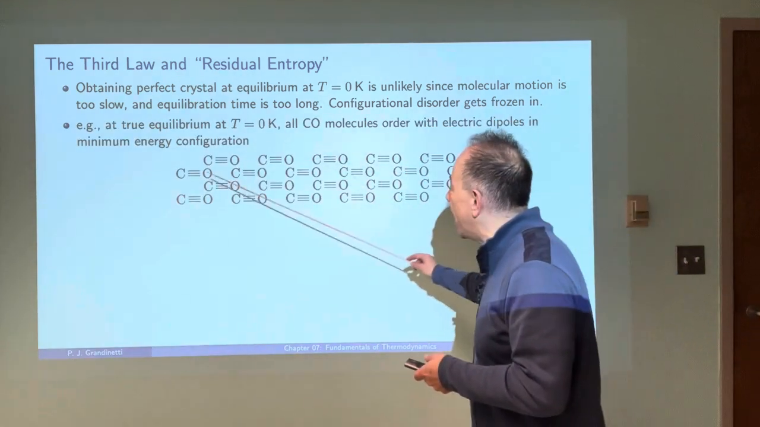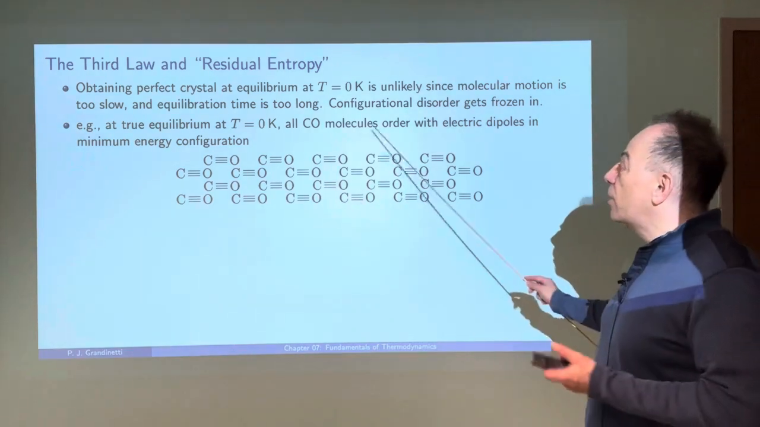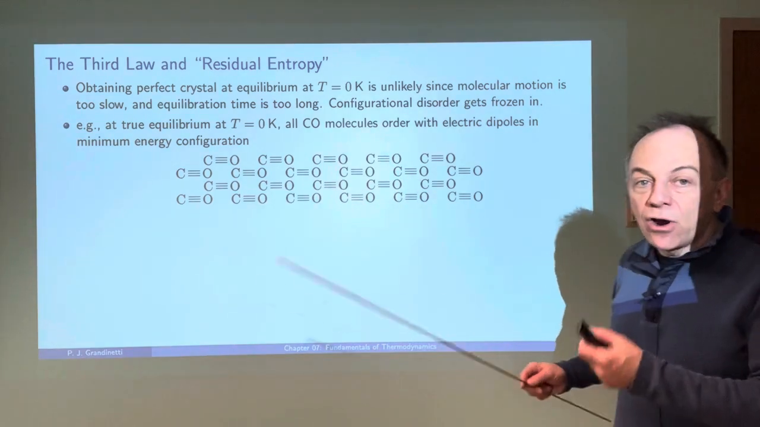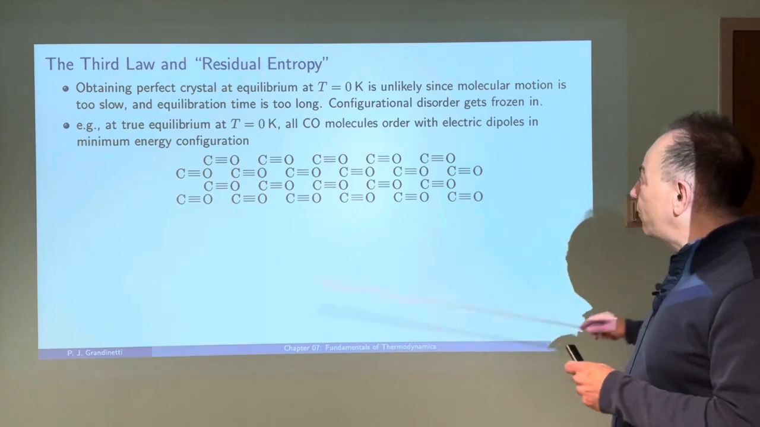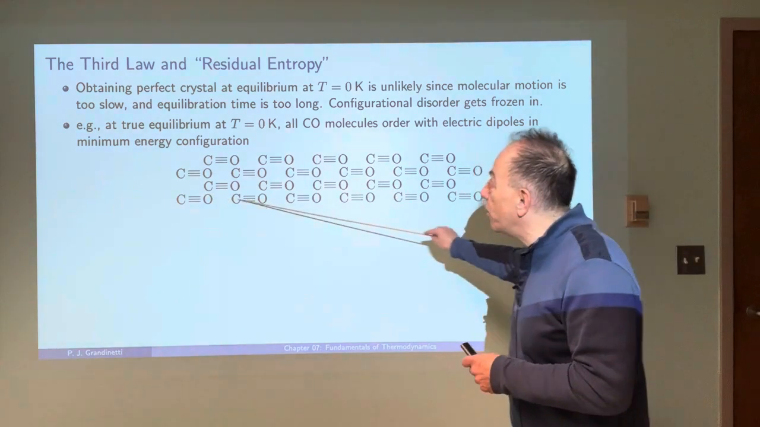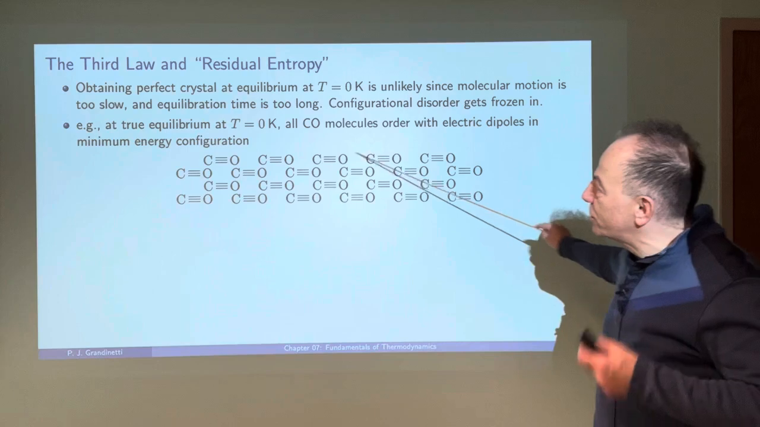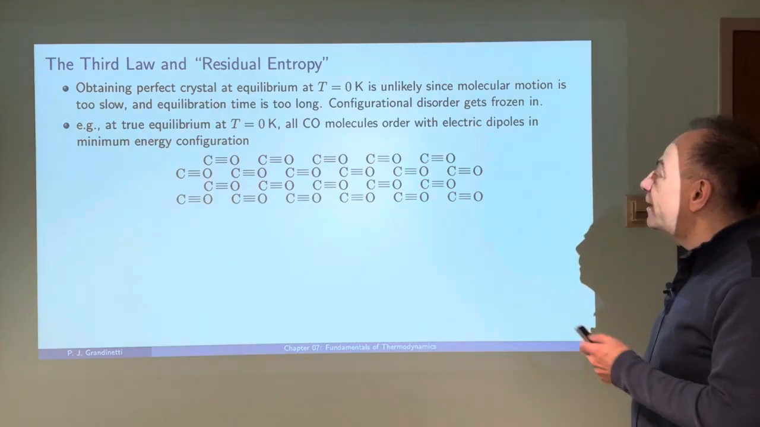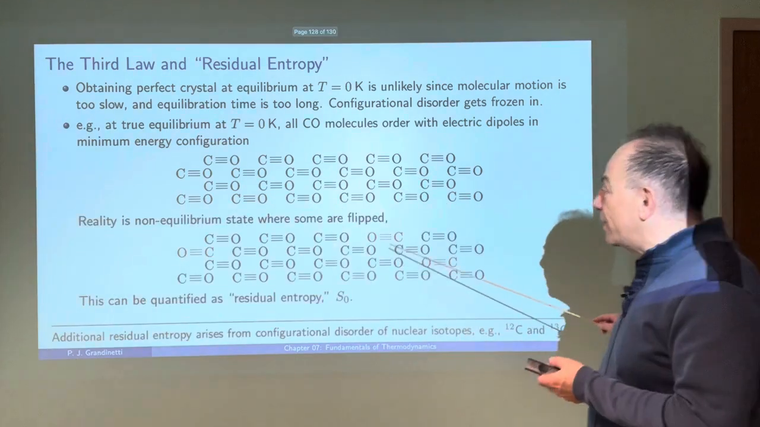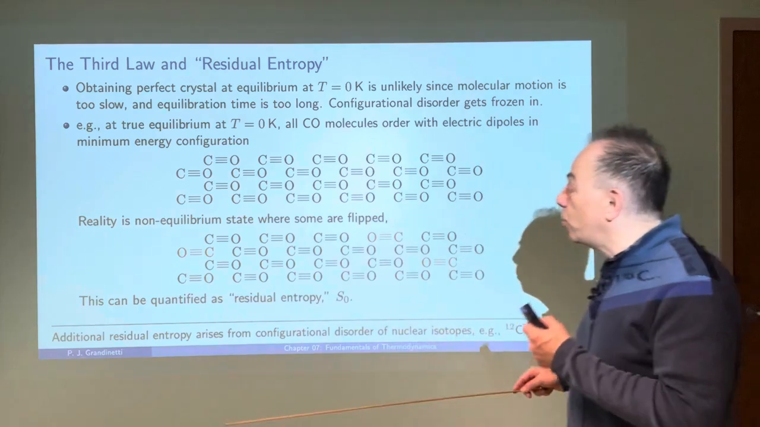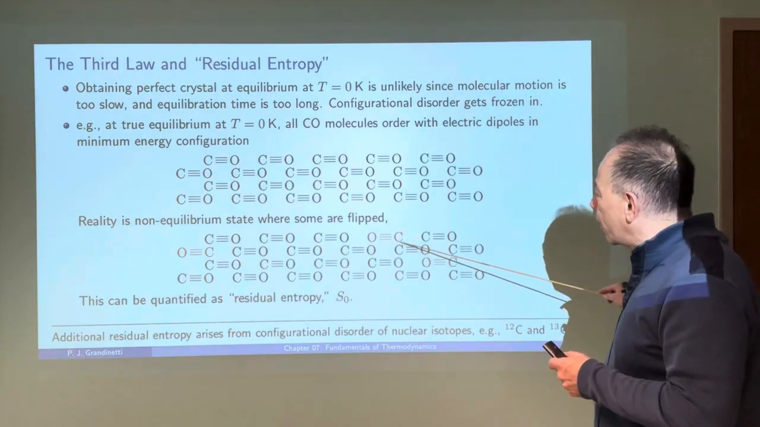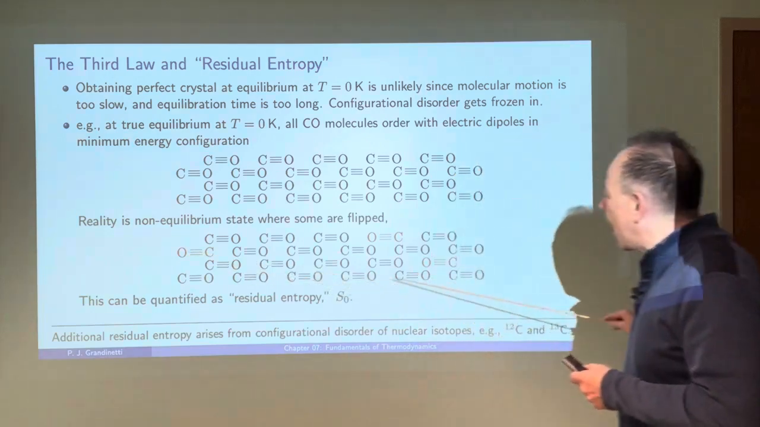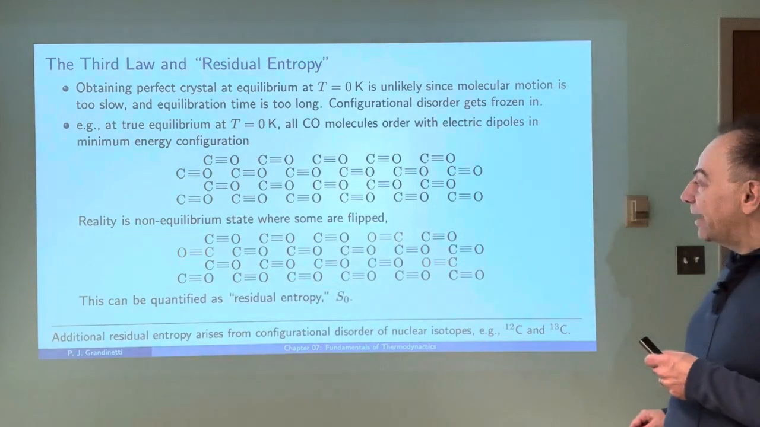So as an example of that, imagine trying to cool carbon monoxide molecules. We know carbon monoxide molecules have electric dipole moments, so there's a minimum energy configuration where we would expect them all to line up in some kind of perfect crystal like this here. But in fact, what would probably happen is that as you try to cool it down, you would end up in some non-equilibrium state where some of them are going to be flipped and they'll have a slightly higher energy configuration.